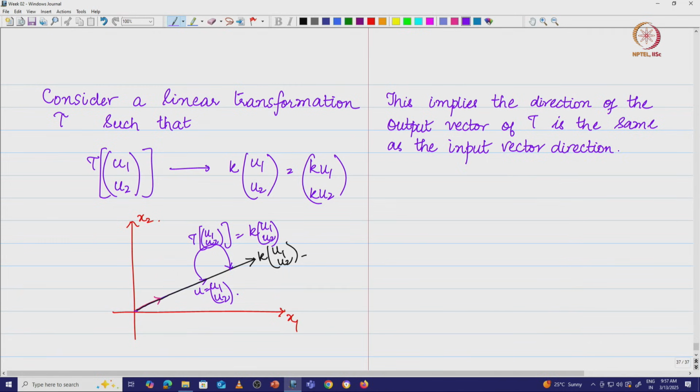For example, you have a bowler in a cricket match who is trying to bowl the ball to the batsman, and the batsman does a straight drive. That means the input direction and the output direction are the same.